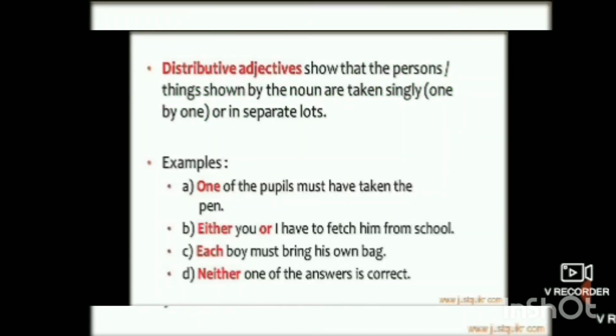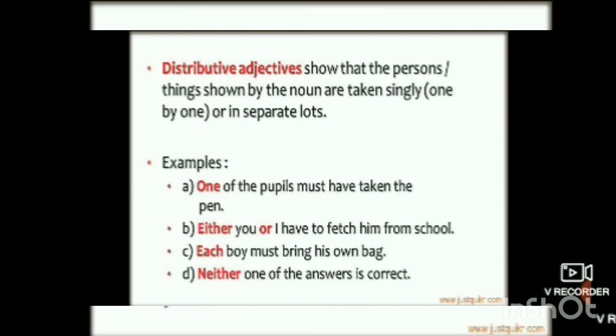We will see how. It shows that the persons or things shown by the noun are taken singly, one by one, or in separate lots. For example, see here, the words colored in red, you need to focus on how they have been used. One of the pupils must have taken the pen. One of the pupils, that means there are so many pupils. Pupils means students, and one among them must have taken the pen.